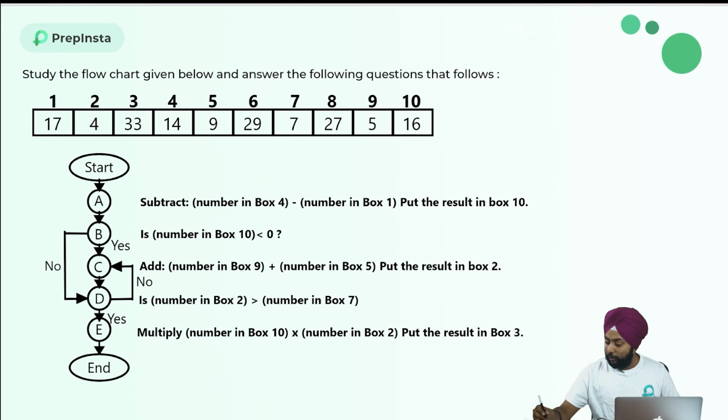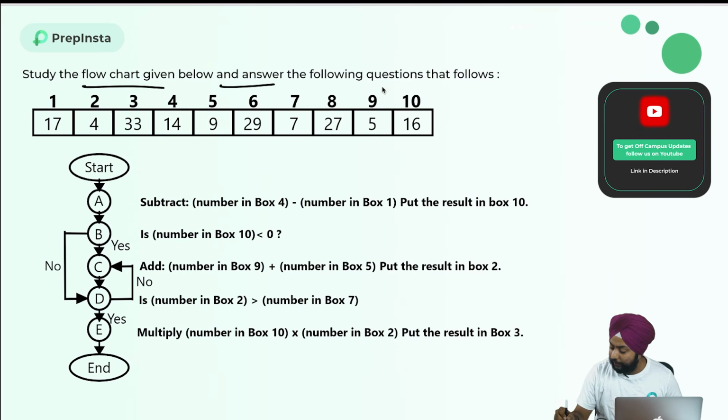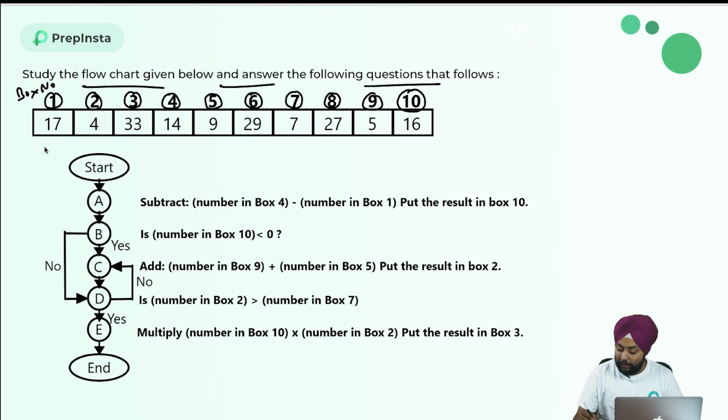Okay, let's see. The first thing given is: study the flowchart given below and answer the question that follows. There is a flowchart given. These are called the box numbers: box number 1, 2, 3, 4, 5, 6, 7, 8, 9 and 10. And these are the numbers stored in that particular box for that particular instance. So this is my input for this whole flowchart. Okay, let's go step by step through this whole flowchart.